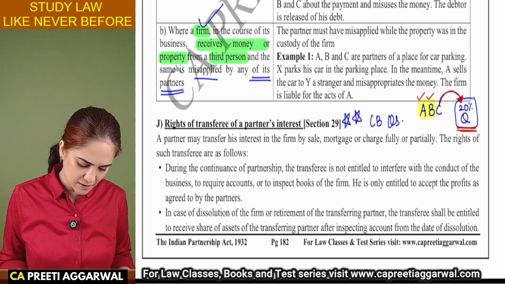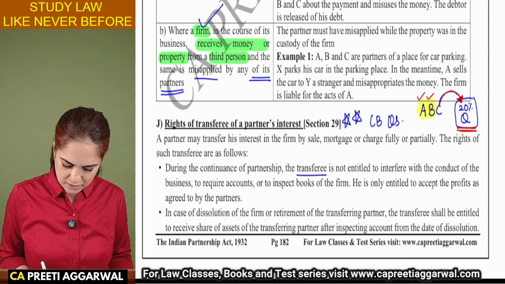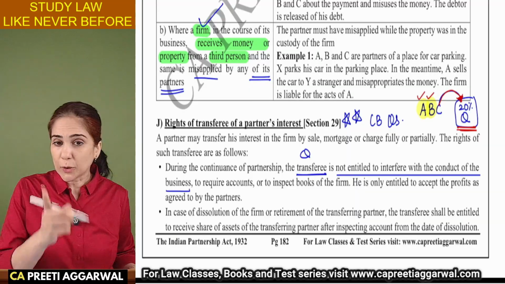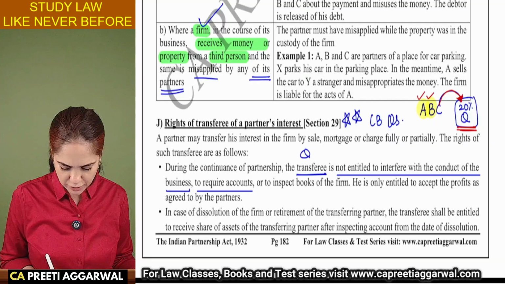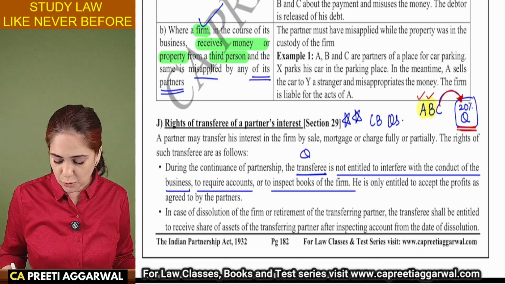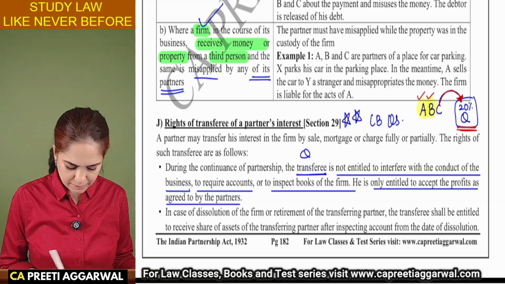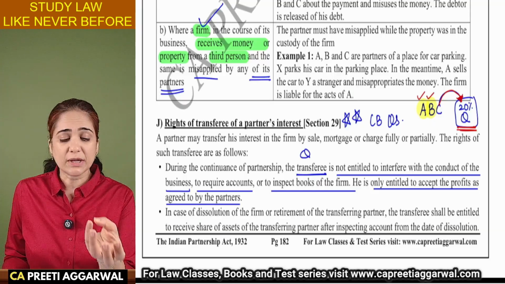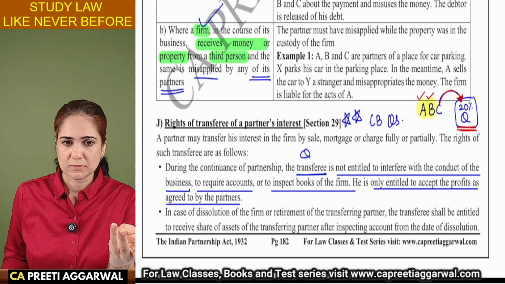So what we do is we tell him, listen, transferee Q, you are not entitled to interfere in the conduct of the business of the firm. Don't interfere. You cannot go through our accounts. You cannot inspect the books. You are only entitled to accept the profits as agreed by the partners. Whatever profits we agree, we will give it to you. But you cannot interfere in the conduct of the business of the firm. You cannot go through the books of accounts.